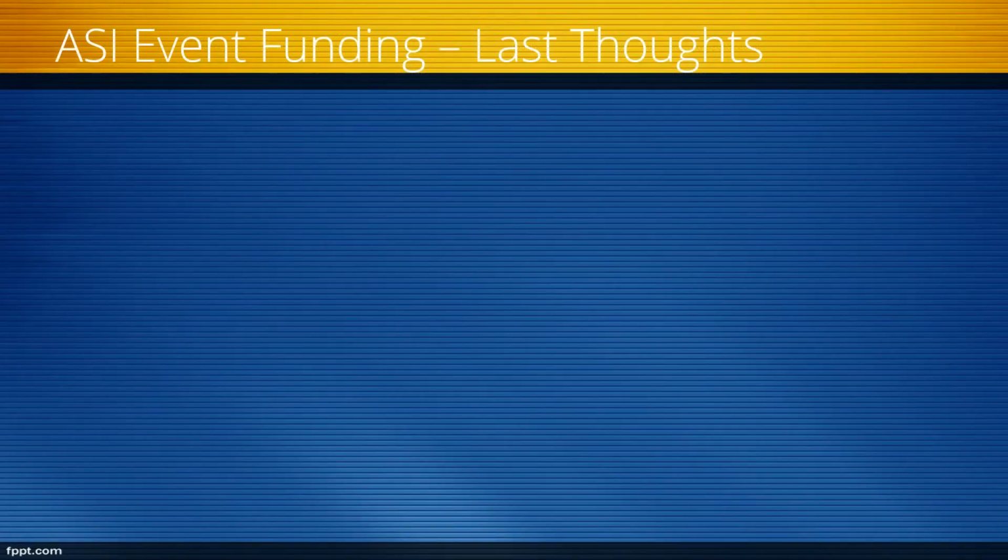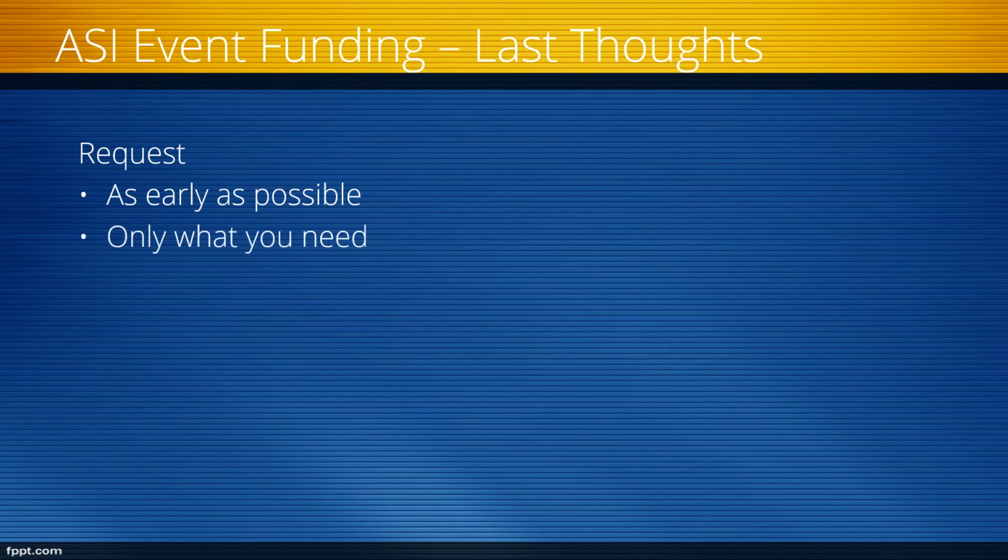Here are a few last thoughts about ASI event funding. Funds are first come, first serve, and they do run out, so get your request in as early as possible. Don't ask for the maximum, then try to find ways to spend it. Come up with a reasonable budget and decide what ASI might be able to cover. Plan on finding additional ways to fund the event. If you can fund 50%, then only ask ASI for 50%. Don't jeopardize another club's ability to have their own event.